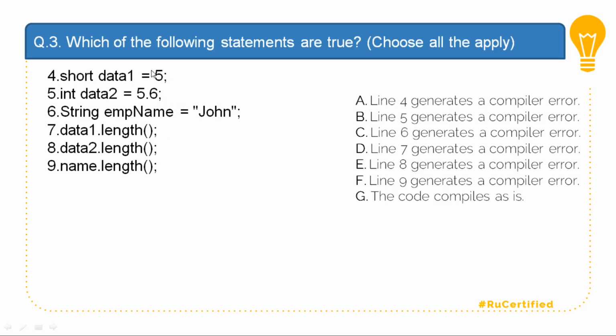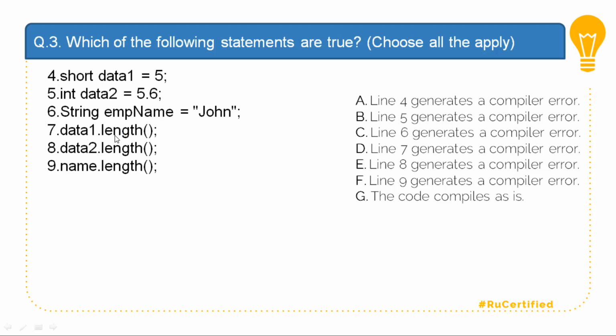You may get fooled by this kind of question, but 5 is something which can be stored into the short data type. Line number 5 generates a compilation error. Line number 5 declares data2 of type int, which is trying to store a double value, which generates a compilation error. Line number 6 generates a compilation error? Line number 6 is a valid statement which stores a string.